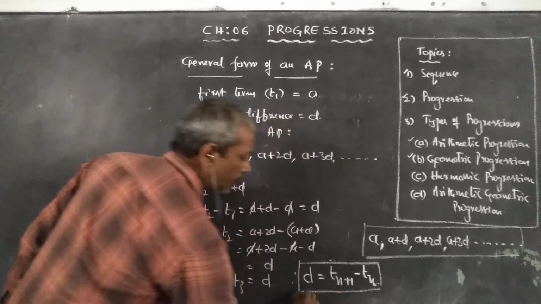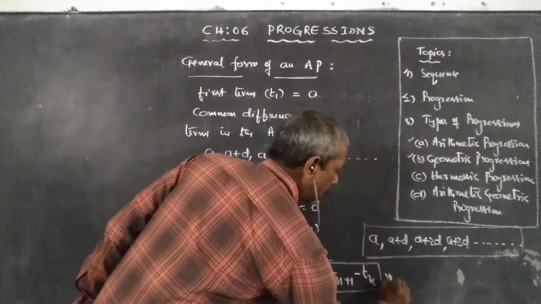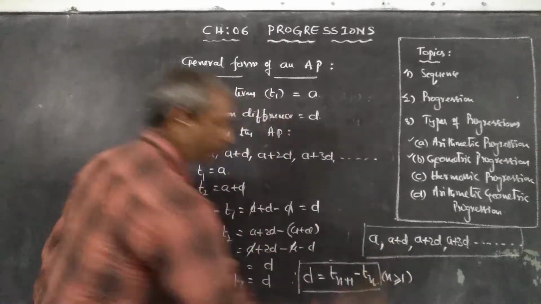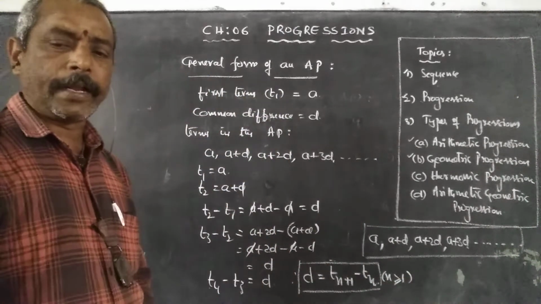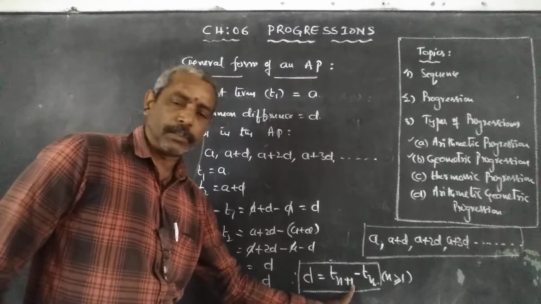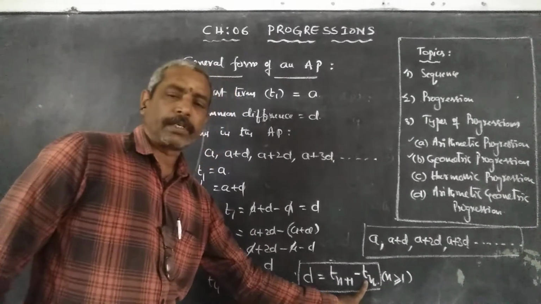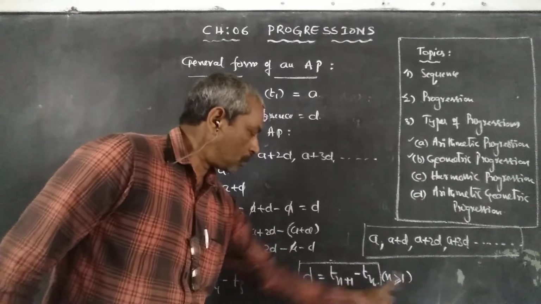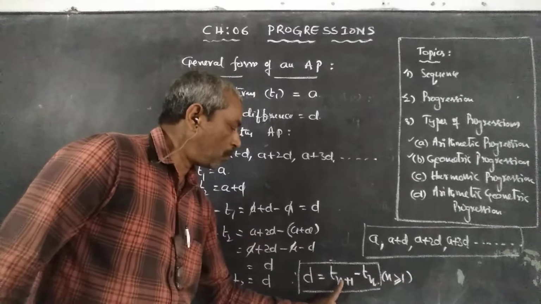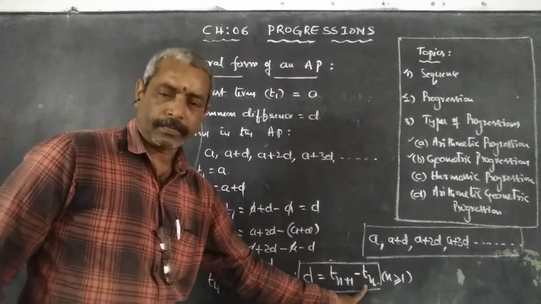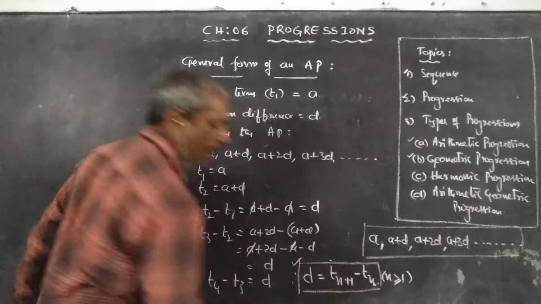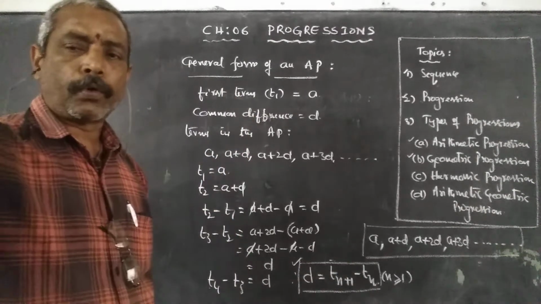Where n is greater than or equal to 1. If n equals 1, 1 plus 1 is 2, so second term minus first term. If n equals 2, third term minus second term. If n equals 3, fourth term minus third term. So this is the general form to find the common difference in an arithmetic progression.